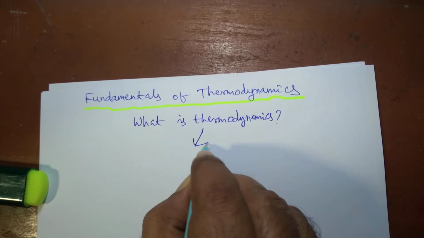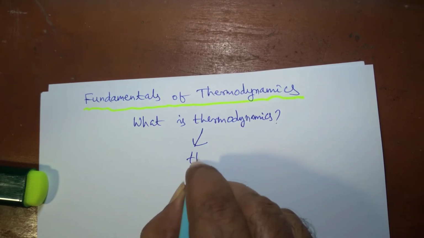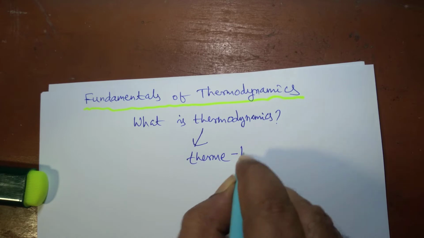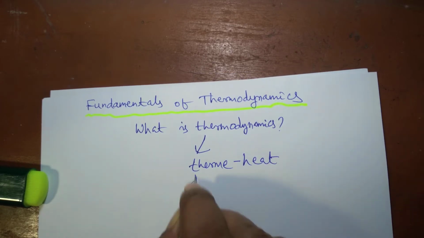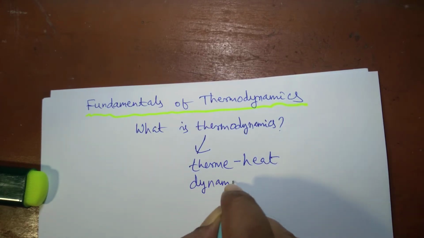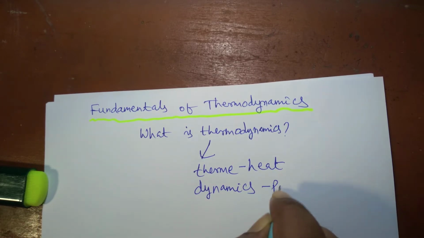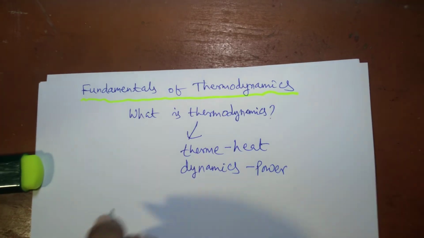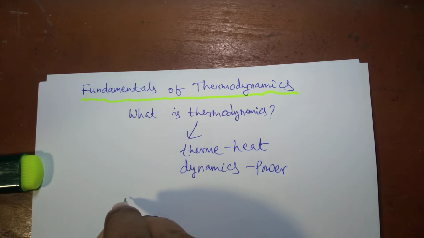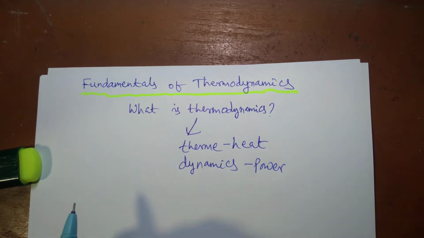Thermodynamics stems from the Greek words therm and dynamics. Therm means heat and dynamics means power. Since ancient days, thermodynamics was related to the conversion of heat into power.